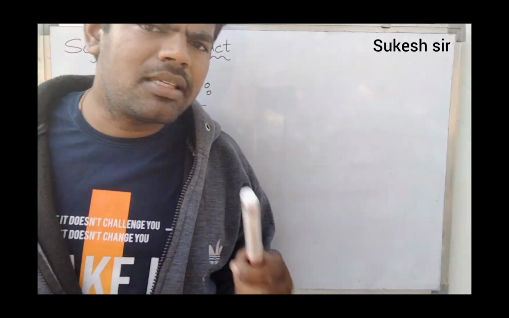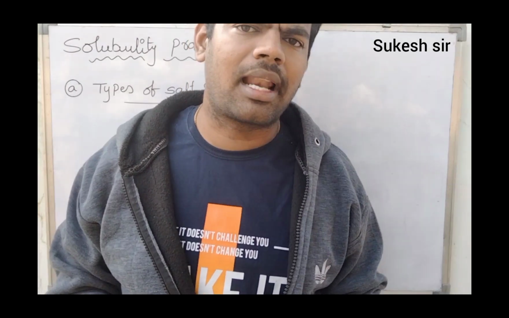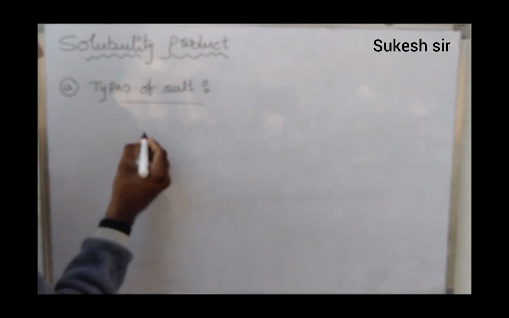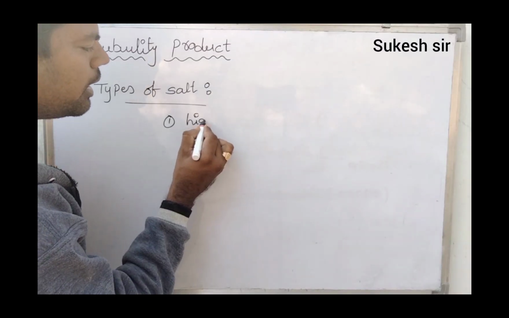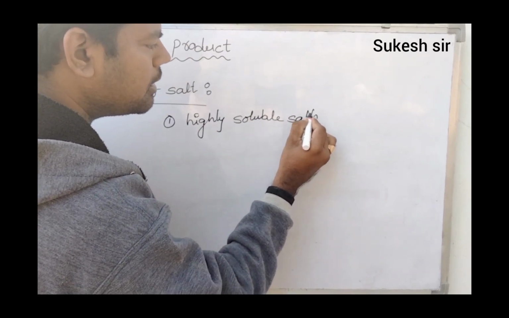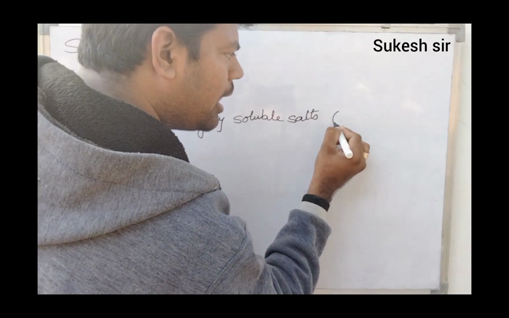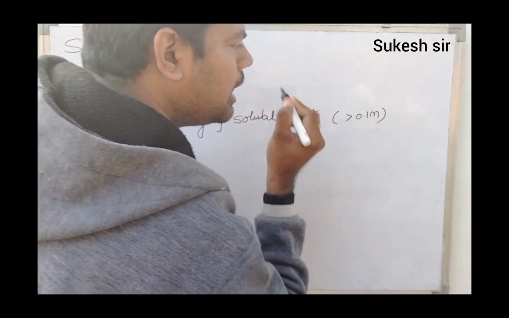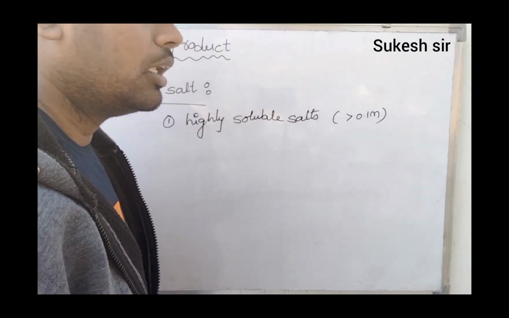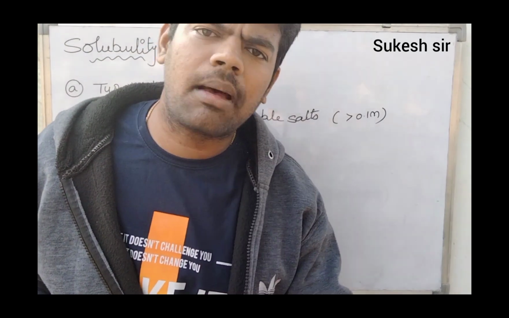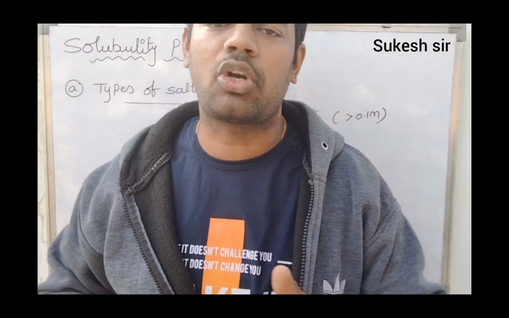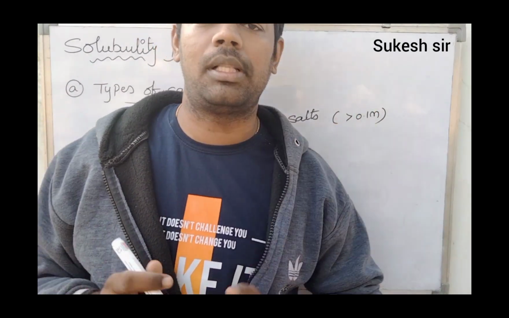That means based on the solubility value, salts are mainly classified into three types, friends. The first type is highly soluble salts. Those salts whose solubility value is more than 0.1 molarity are highly soluble salts. For example, NaCl is a highly soluble salt, because it is formed by the combination of a strong acid with a strong base.